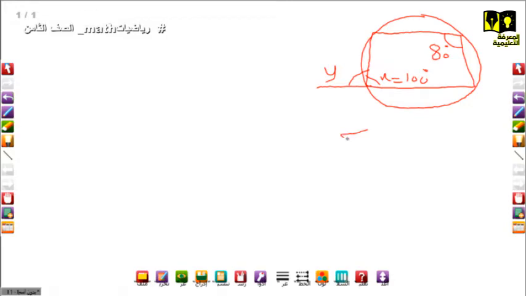So angle y, from the rule, says what? Angle y equals the opposite angle to the angle adjacent to y. That means angle x is the adjacent angle for y. So the angle opposite to it is 80. That means angle y is 80 degrees.